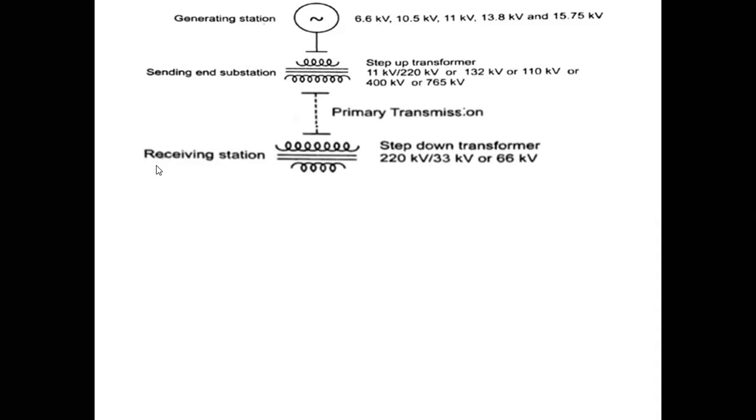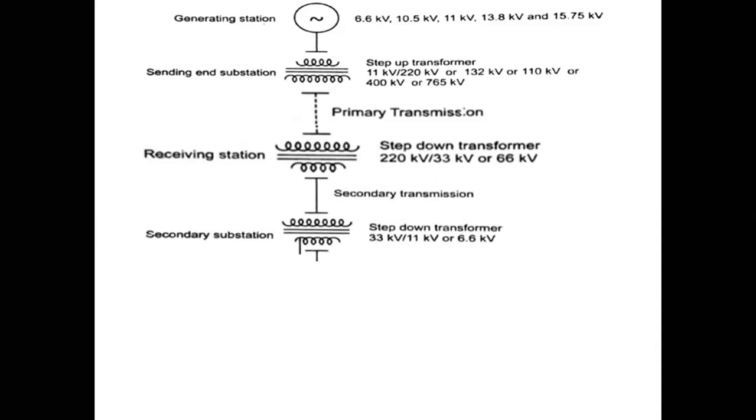Now this main receiving substation is also called MRSS, that is main receiving substation. After receiving this, it will step down the voltage to 33 kV as shown in the figure. Then it will go for the secondary transmission.